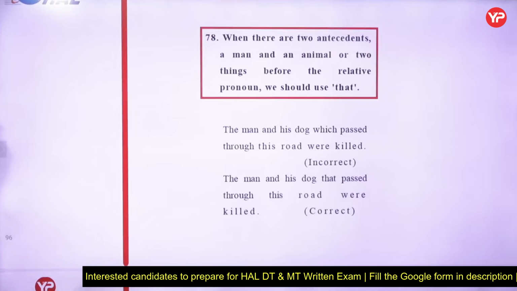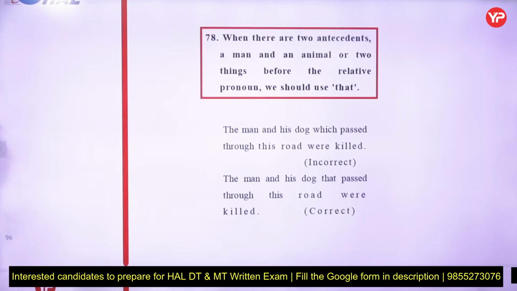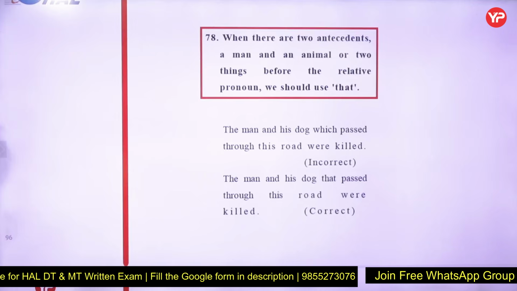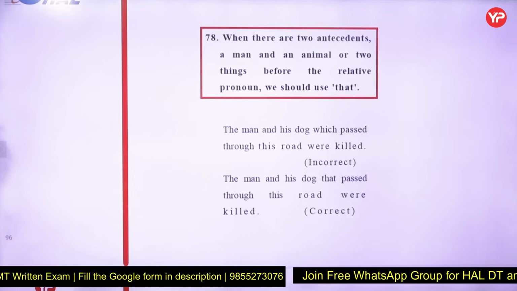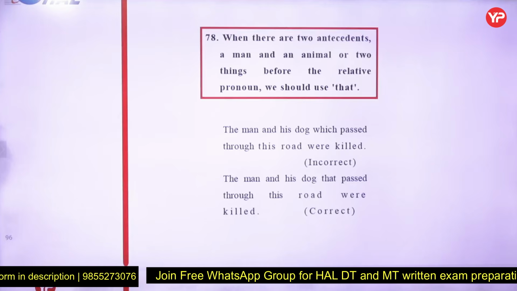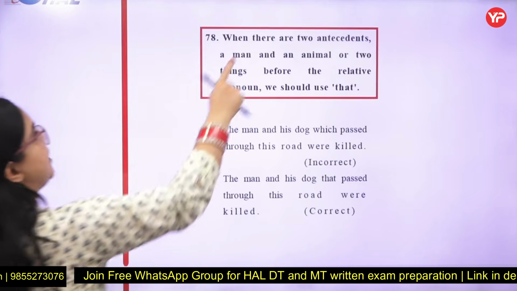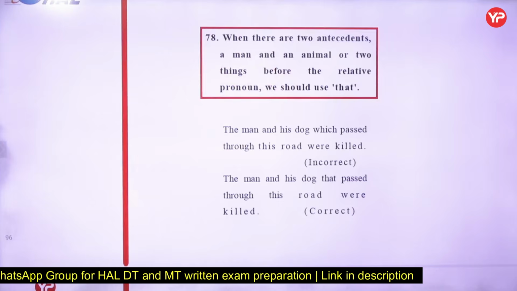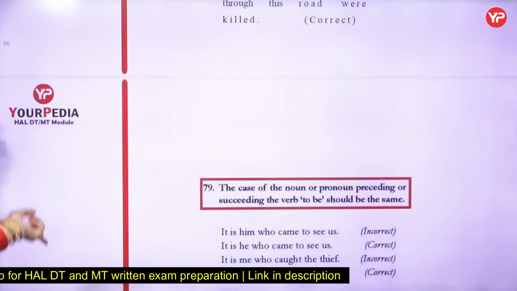78th: when there are two antecedents, a man and an animal, or two things before the relative pronoun, we should use "that." "The man and his dog which passed through this road were killed." No, "The man and his dog that passed through this road were killed." So it is about two antecedents and the relative pronoun, and there also use "that" only.